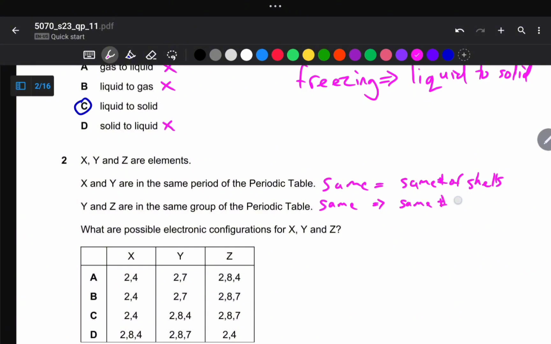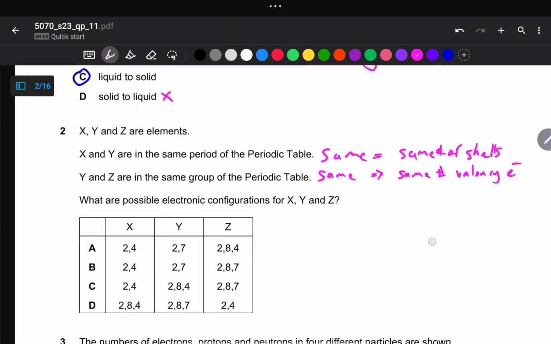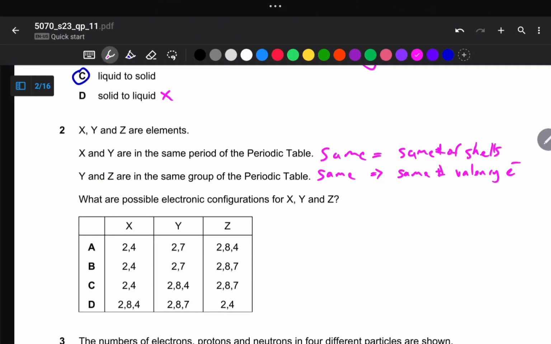Same number of valence electrons, right? So we need to use our method of elimination, right, to come up with the correct answer. So X and Y are in the same period. So this means we have got same number of shells. So we go to X and Y, then eliminate where the number of shells are not equal. So here we've got two shells, then here two shells. This is the first shell, and then this one is the second shell, which is incomplete. This one is a duplet state, and then this one is a duplet state, and then this one, two shells, two shells, two shells, two, three. So this one becomes false, and then three, three, right? So we have eliminated option C.